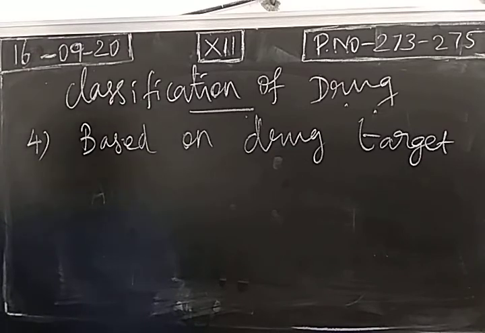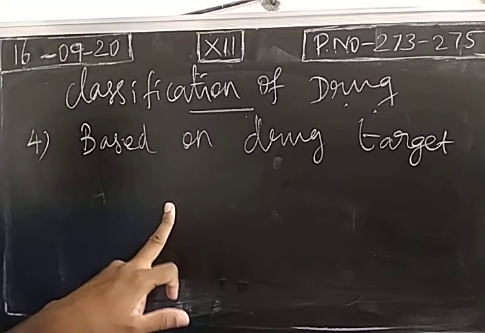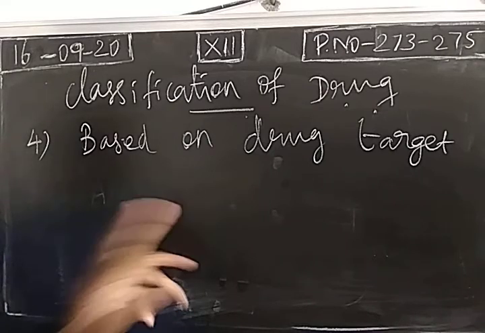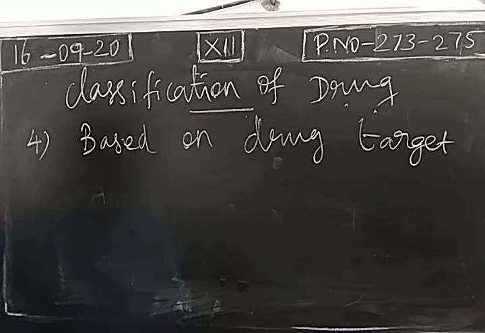The third classification, based on drug action, is more specific than the pharmacological classification, and classification of drugs based on drug target is more specific than the third one. So the third classification is more specific than the second one, and the fourth classification is more specific than the third one.